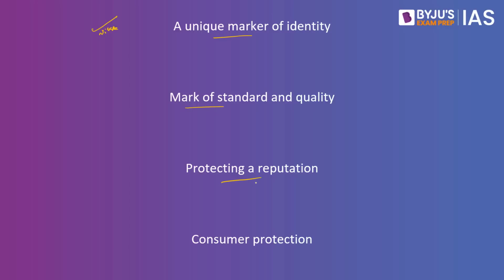Third is about protecting a reputation. Trademark registration offers safeguarding of the reputation of a company, that their product, their quality would be good in the market, and ultimately whatever you get as a final product or good, the market will be able to give you the best quality. So protecting the reputation of the company is another advantage of trademark. Finally, it will also provide consumer protection as well, that the product is of a certain standard and quality to the wider consumer base. So these are the advantages of trademark.